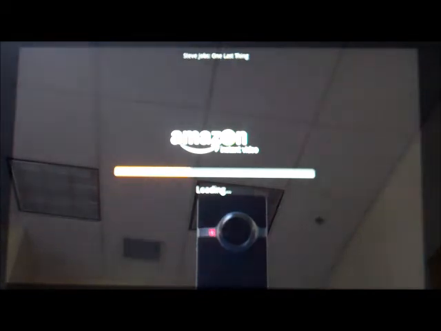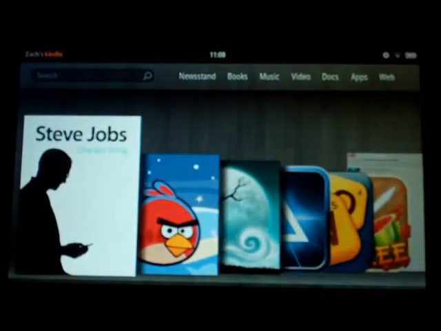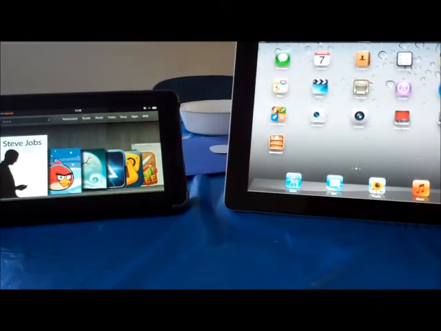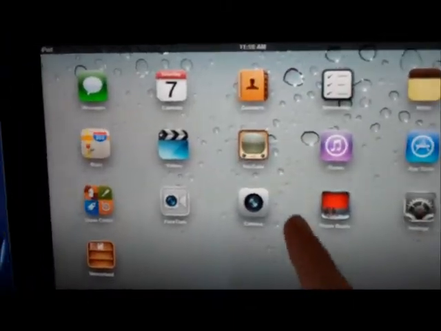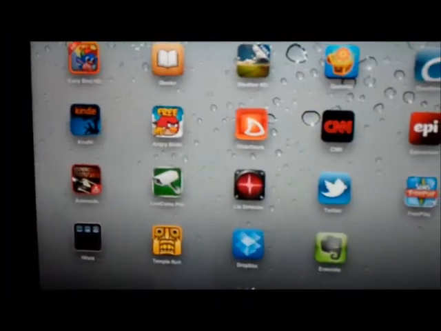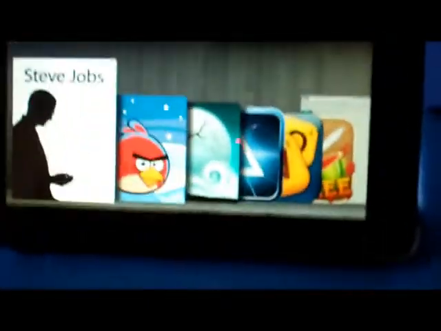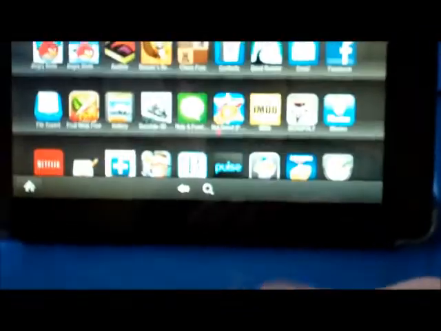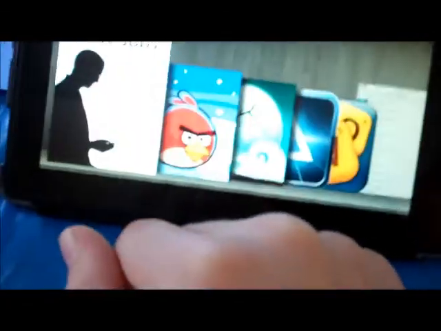The iPad does not have streaming. You can only buy or purchase videos, and there are free videos on their video store. So then, another difference between both of these products would be their home screens. Now, obviously, on the iPad, there are apps. And the apps are just spread out in evenly distributed columns. You can just flick through to look at all your apps. Now, on the Kindle Fire, you'd have to go to the apps section to look at every single app that's on here. Or, you go back to home, and you look at the carousel.